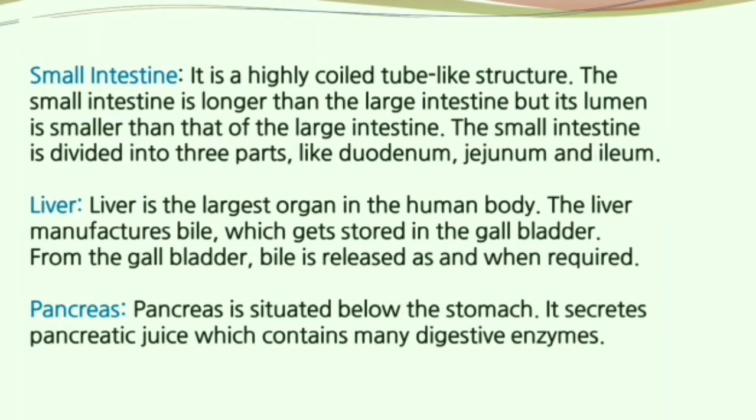Coming to the liver. Liver is the largest organ in the human body. The liver manufactures bile which gets stored in the gallbladder. From the gallbladder, bile is released as and when required. Coming to pancreas. Pancreas is situated below the stomach. It secretes pancreatic juice that contains many digestive enzymes.